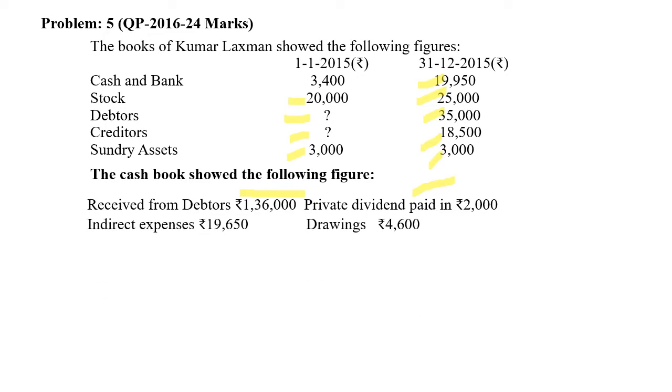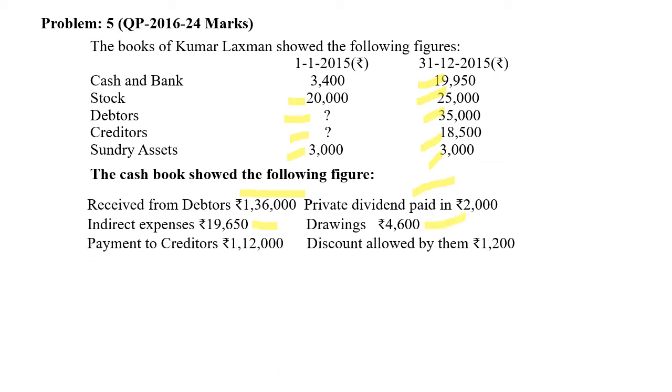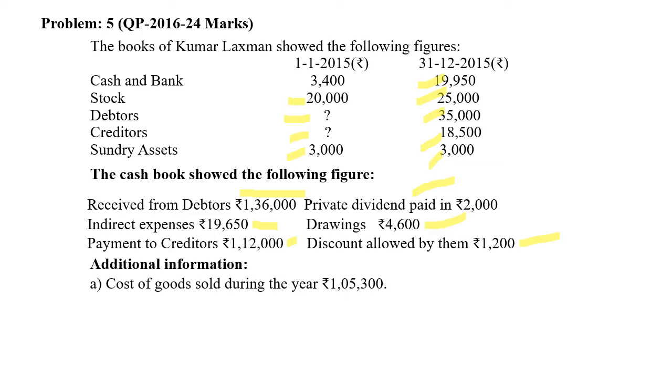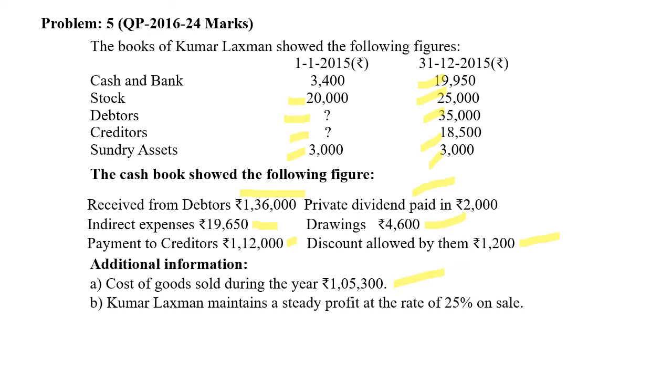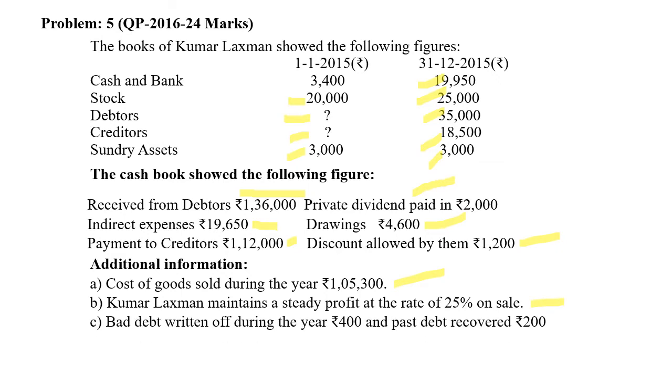Next one, indirect expenses 19,650, drawings 4,600. Payment to creditors, cash outflow 1,12,000, discount allowed by them, which means discount received, 1,200 rupees. Next, additional information: cost of goods sold during the year 1,05,300. Kumar Lakshman maintains a steady profit at the rate of 25% on sales. Bad debts written off during the year 400 and bad debts recovered 200.